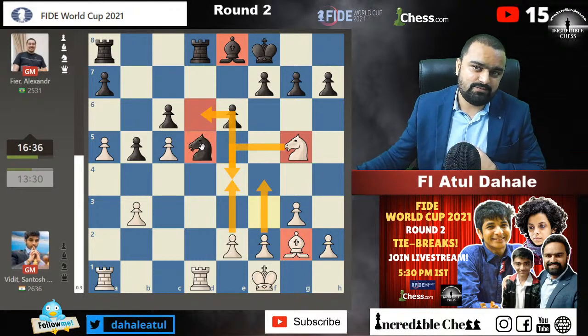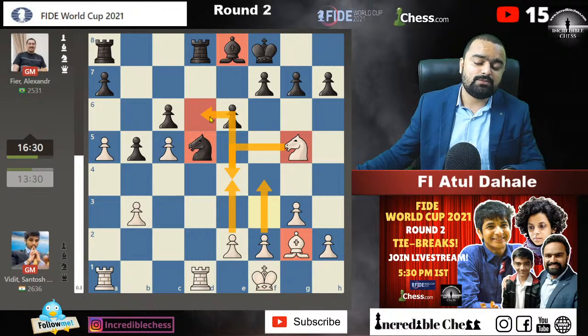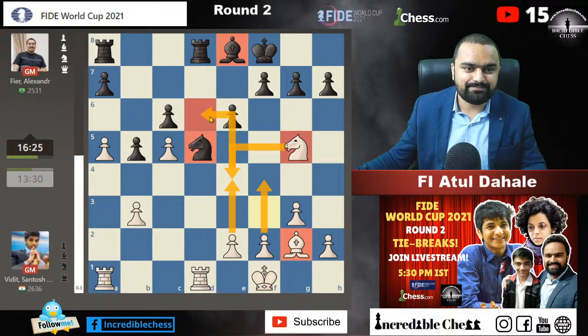Okay, the knight on d5 is very nicely placed in the center of the board. Rooks are even, but if this knight gets the d6 square, then I will prefer this position, playing with the white pieces, anytime. So let's see.